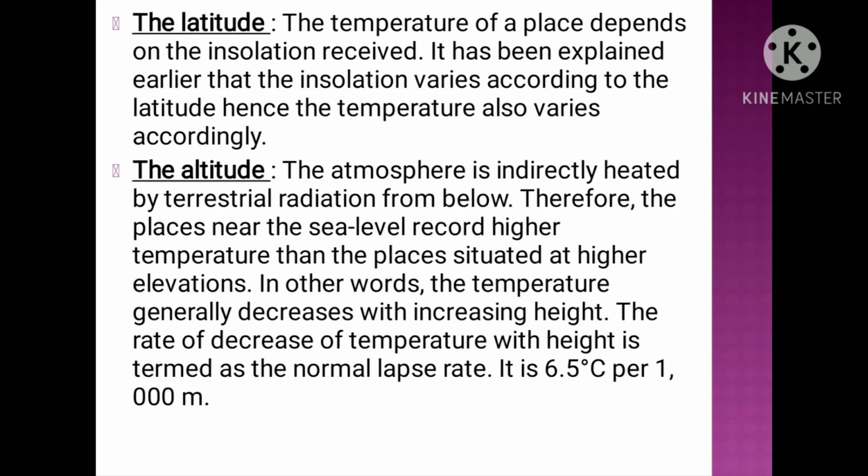So basically altitude plays a very important role. As the height increases, the insolation received will be less. The temperature will be less. There will be a decrease in temperature as the height increases. So that is the normal lapse rate, that is 6.5 degrees Celsius decrease in temperature with 1000 meters of height. So altitude plays a very important role. As the height of the place increases, the temperature will decrease.